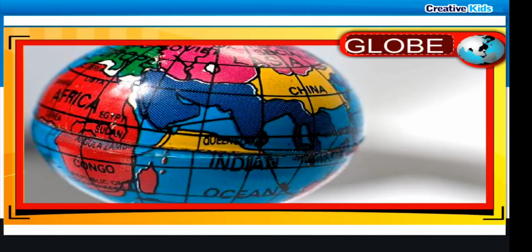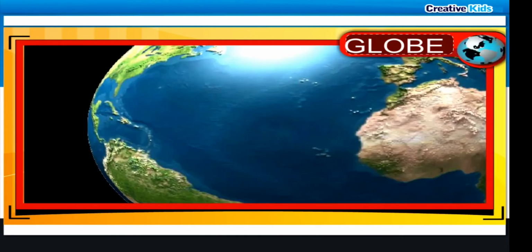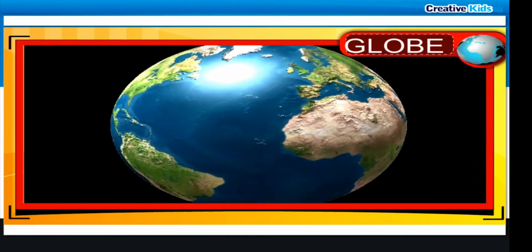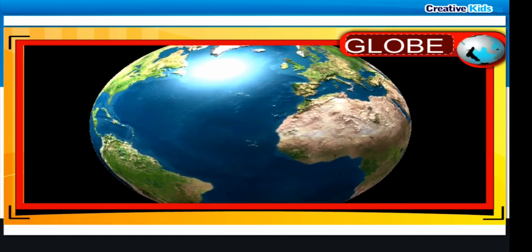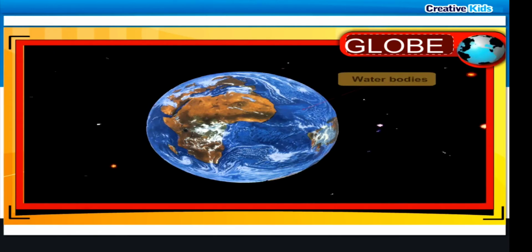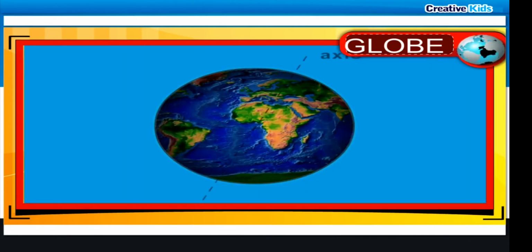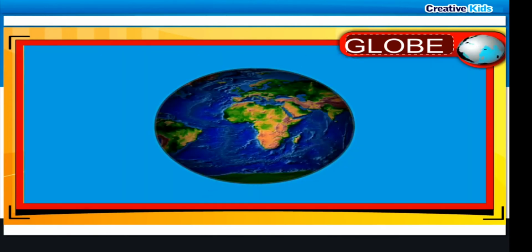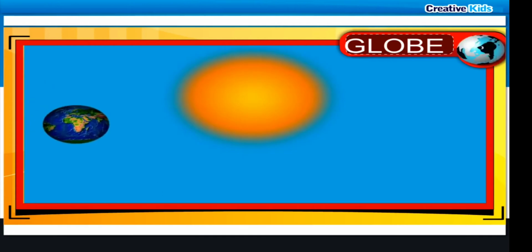Globe. A globe is a round model of the Earth. It represents the Earth in a simple and accurate way. It not only shows the shape, size and location of the continents and water bodies, but also helps us to understand the Earth's movements on its axis and around the Sun.